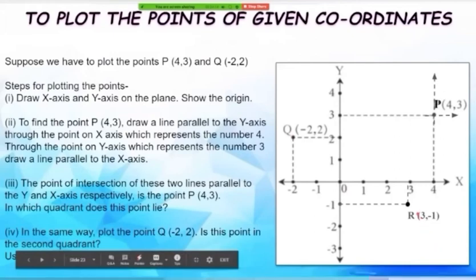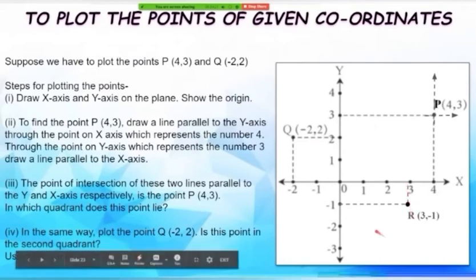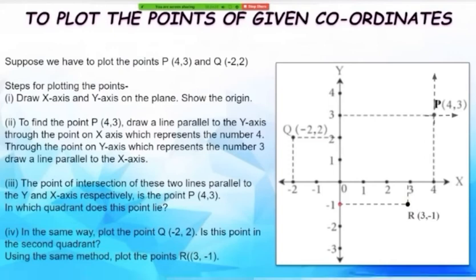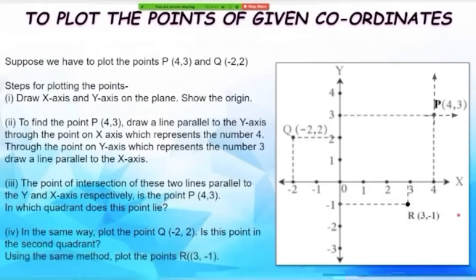So our x coordinate is 3. So from the x-axis, we draw a line that is parallel to the y-axis, and from the y-axis, since our y coordinate is -1, we find the point -1 on the y-axis, and we draw a line that is parallel to the x-axis, and the intersection of the two parallel lines is the point R with coordinates 3, -1.